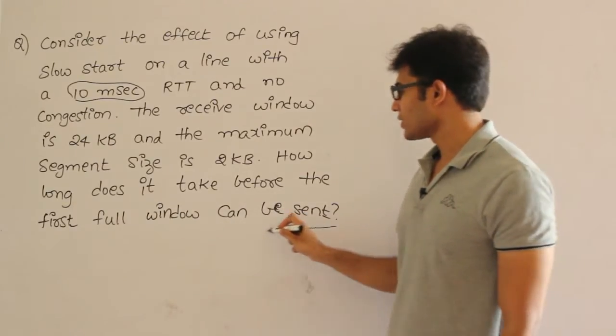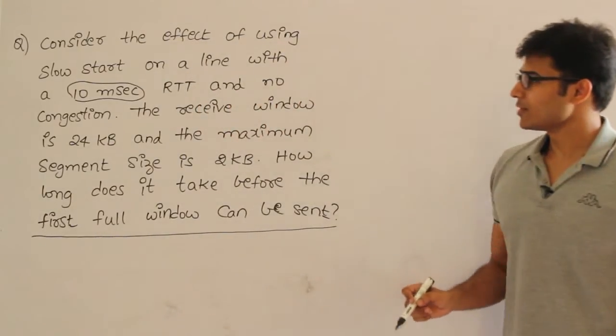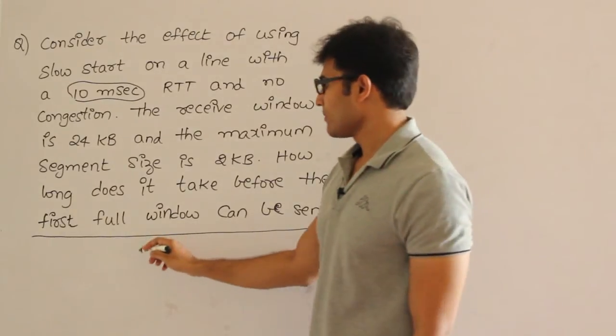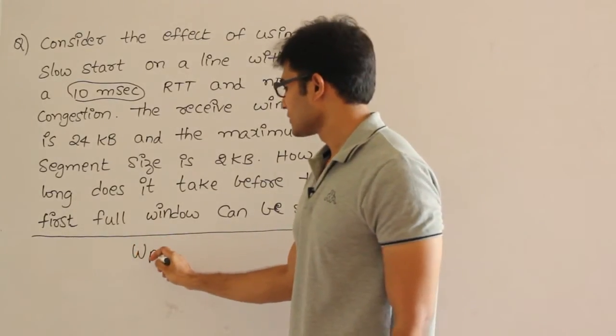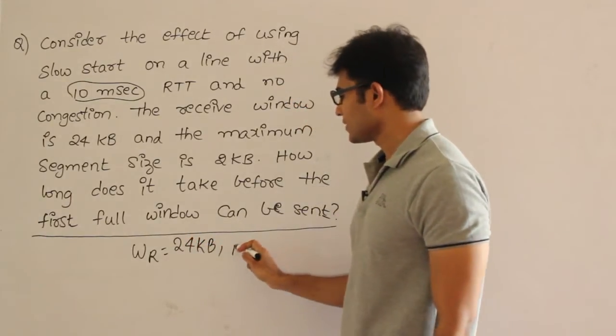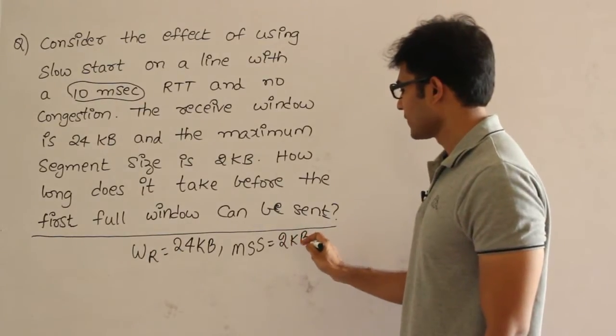So in order to solve it, they have given a few parameters. One is receiver window size, given as 24 KB. Therefore the maximum receiver window is 24 KB, and they said that the maximum segment size, in one segment we could send, is 2 KB.